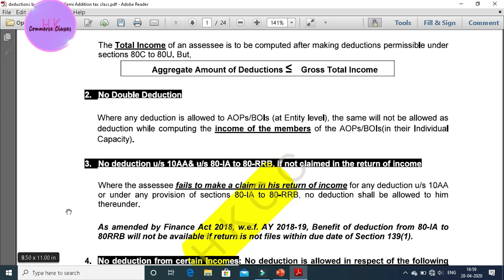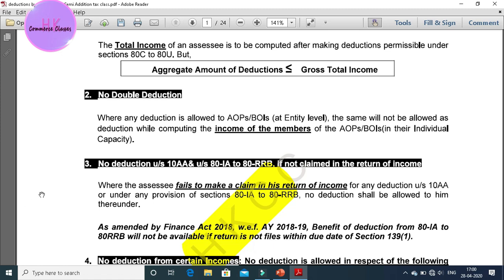In the bold letters it has been written that, as amended by the Finance Act 2018 with effect from assessment year 2018-19, the benefit of deductions from 80IA to 80RRB will not be available if the return is not filed within the due date under section 139(1).